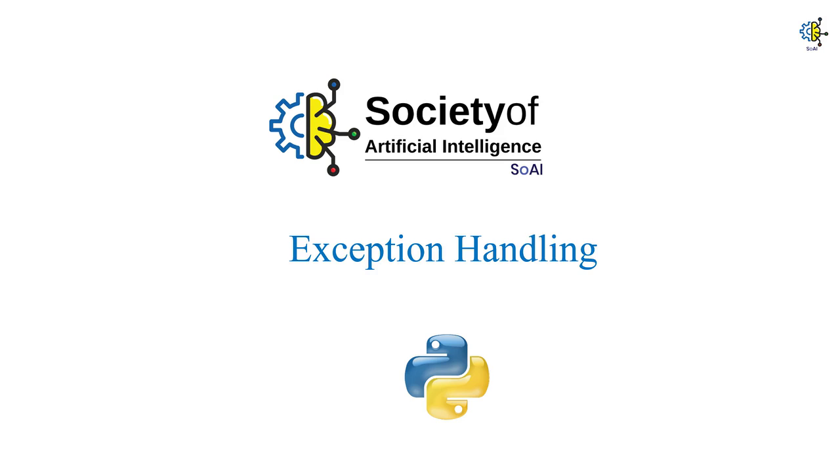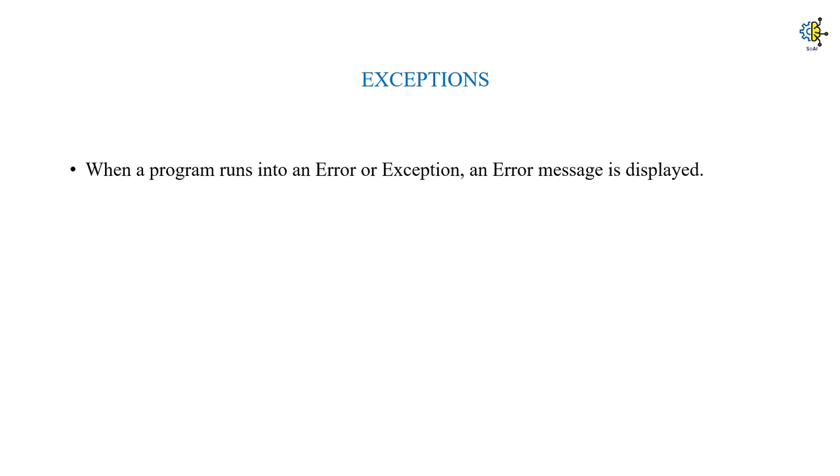Today's topic is exception handling. What are exceptions? Exceptions are essentially errors, and as we've seen previously, when our program runs into an error or an exception, an error message is displayed, and essentially our program is terminated. Errors and exceptions can be dealt with using a method called exception handling.